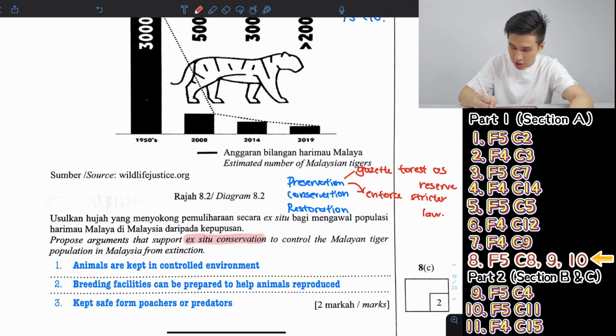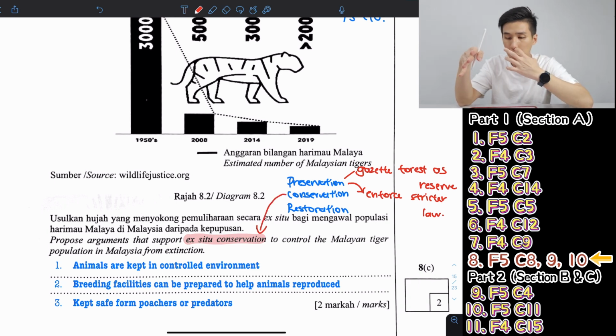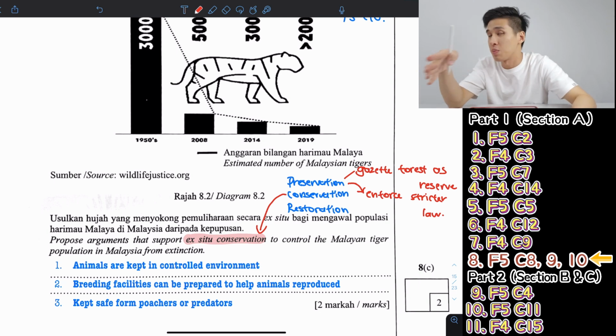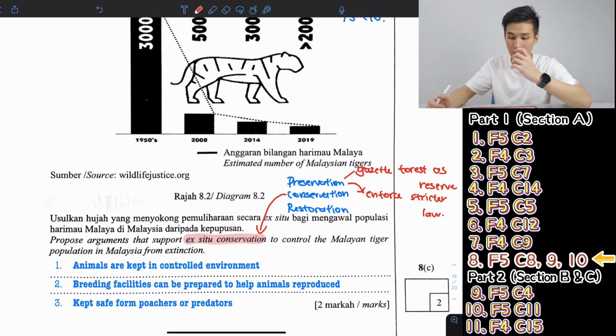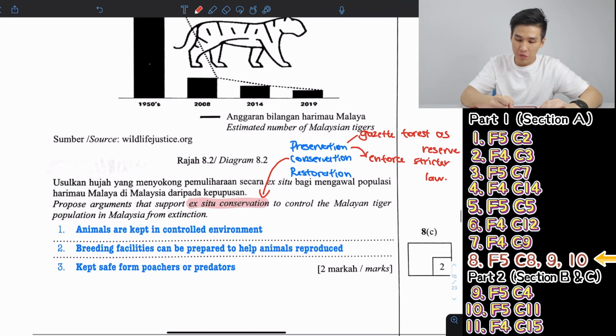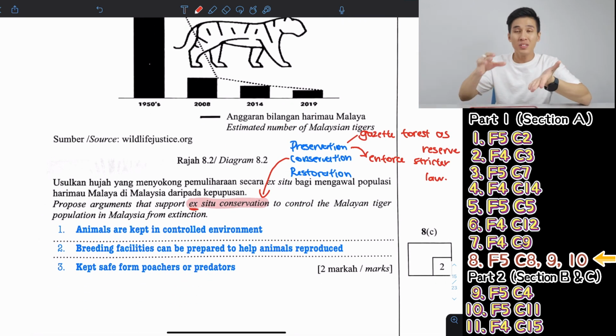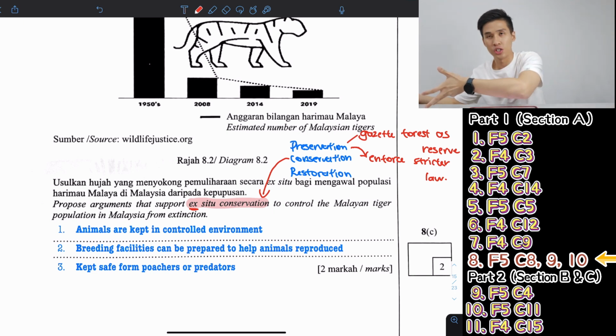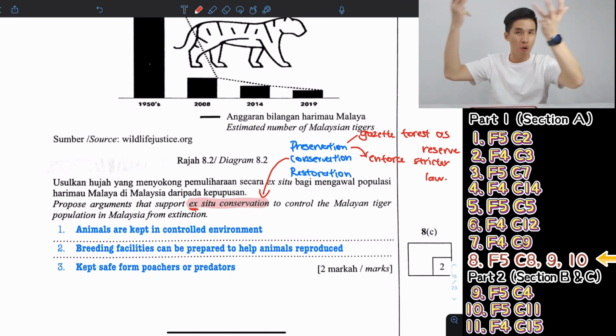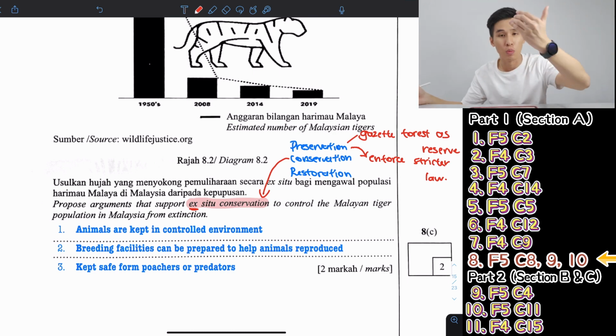Now conservation is the efforts that we humans put in to fix what has been broken. Like how can we help the animals? How can we make sure their population increases? Like for example, this tiger over here. So for conservation, you have in situ and ex situ. Okay, let's talk about ex situ first. X means outside. So ex situ means you remove the species from its original habitat. You move it out from its original habitat, as X means outside.